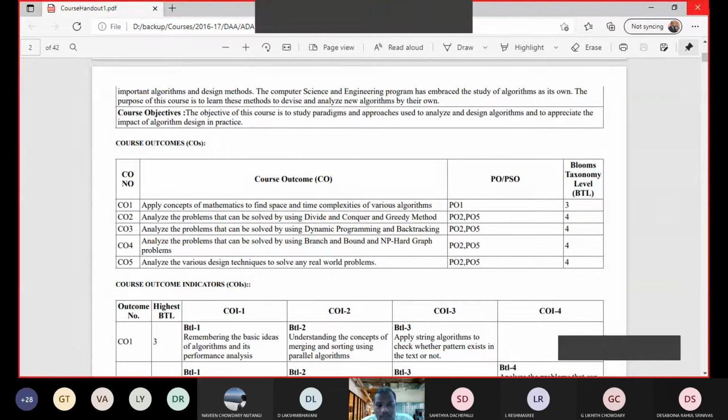But here in this course, you should do it in a more detailed way. You will learn how to analyze the time complexity, how to arrive at the time complexity, whether it is order of n square, whether it is order of n log n, how we are getting it. So that knowledge you are going to get by the end of this CO1.